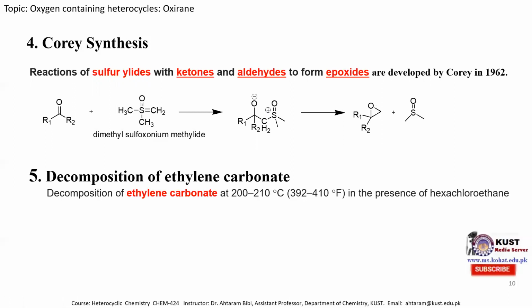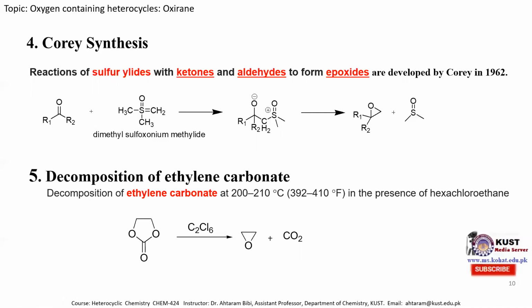When ethylene carbonate is heated at a temperature of about 200 degrees centigrade in the presence of hexachloroethane, we obtain the epoxide and carbon dioxide gas is released. This is also the simplest method, since by simply heating the ethylene carbonate in the presence of hexachloroethane, we can obtain the epoxide molecule. So these are all the methods for the synthesis of epoxide molecules.